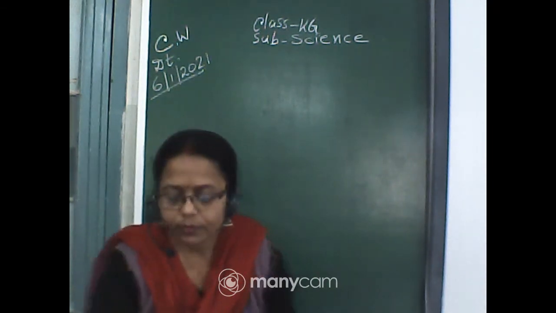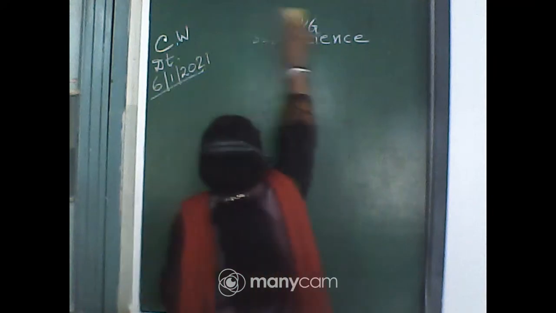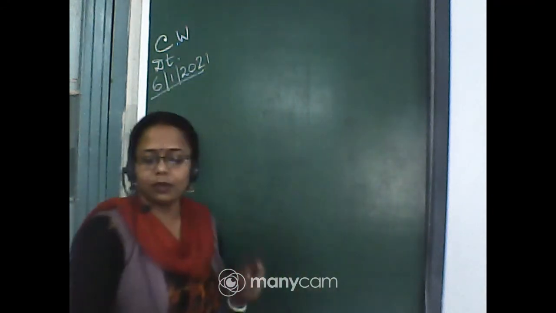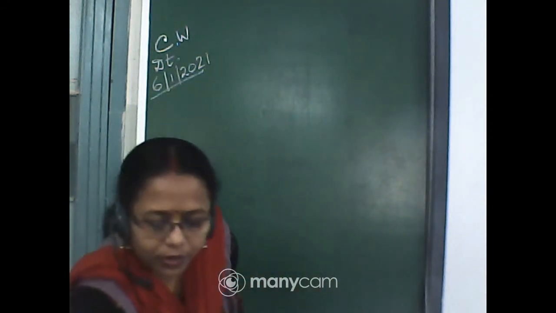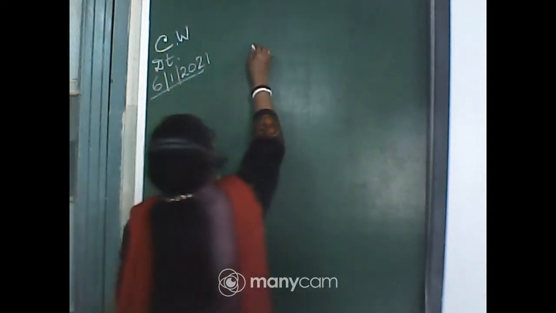Today we are going to discuss the plants part, which I have already discussed with you.